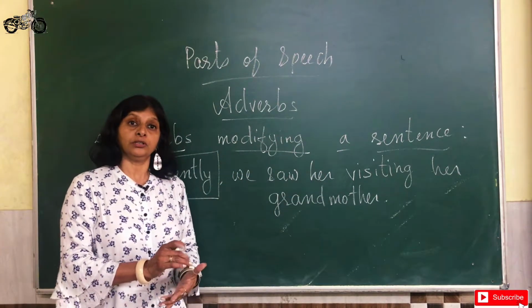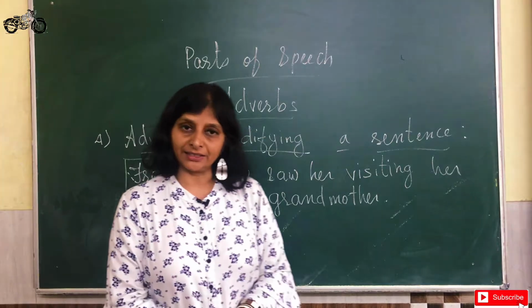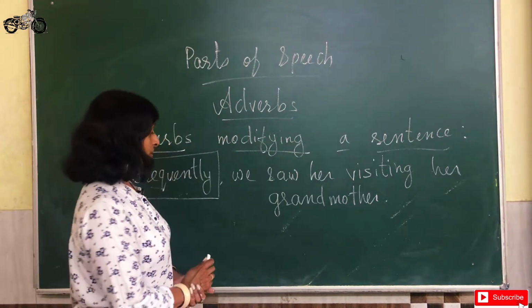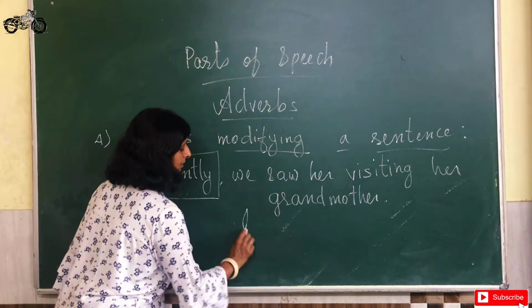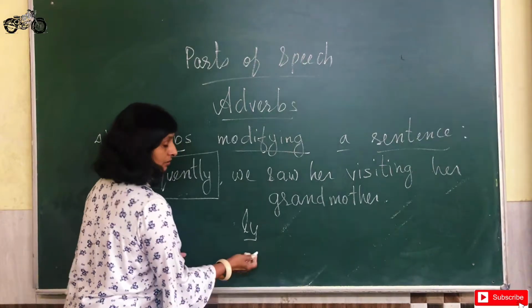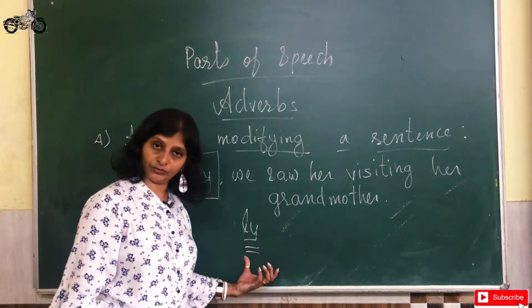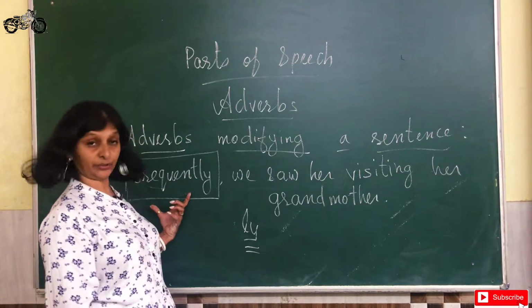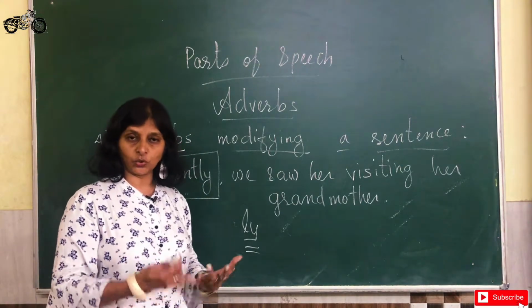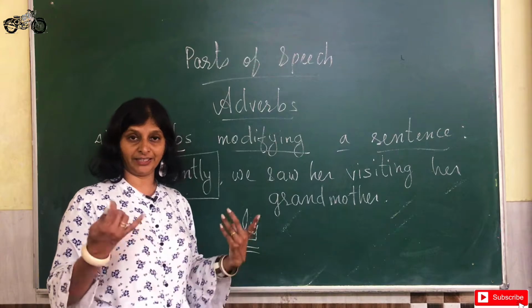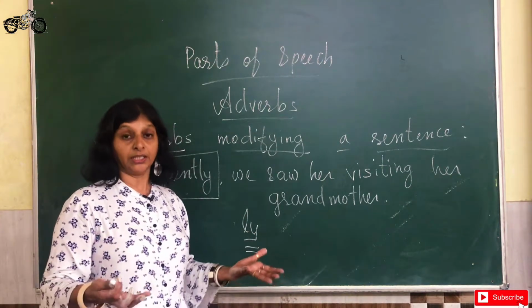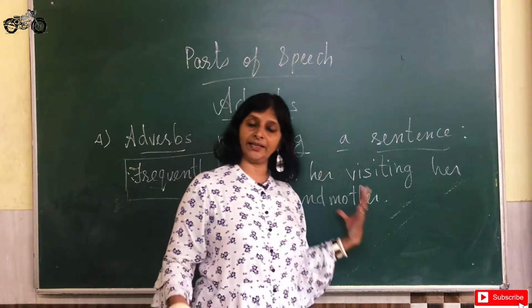Now if you generally see the adverbs, they mostly end in the suffix ly. Ly is at the end of the word, as you see here, frequently or quickly, slowly, extremely, briefly, regularly, punctually. There are so many adverbs which end in ly.